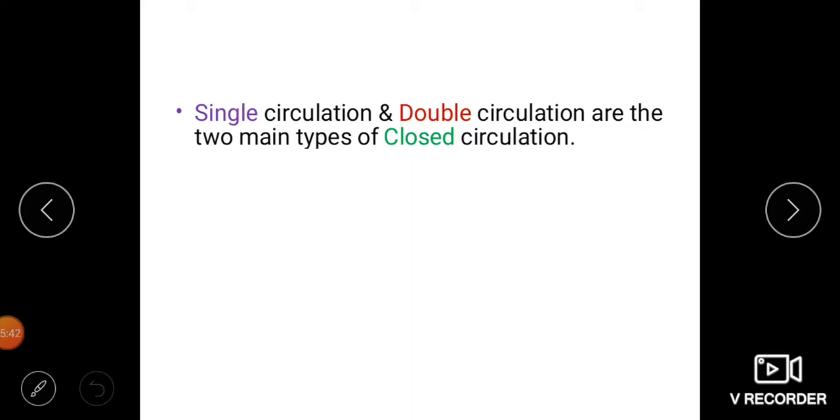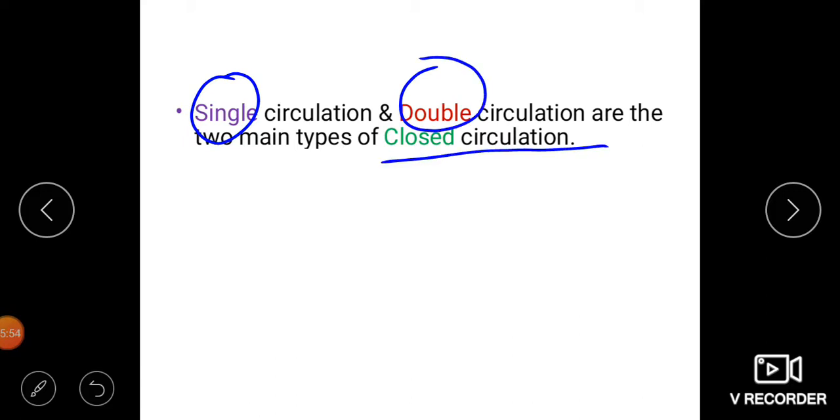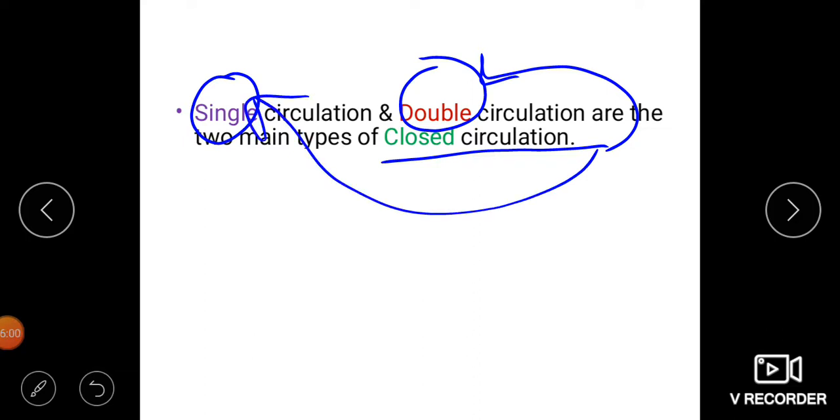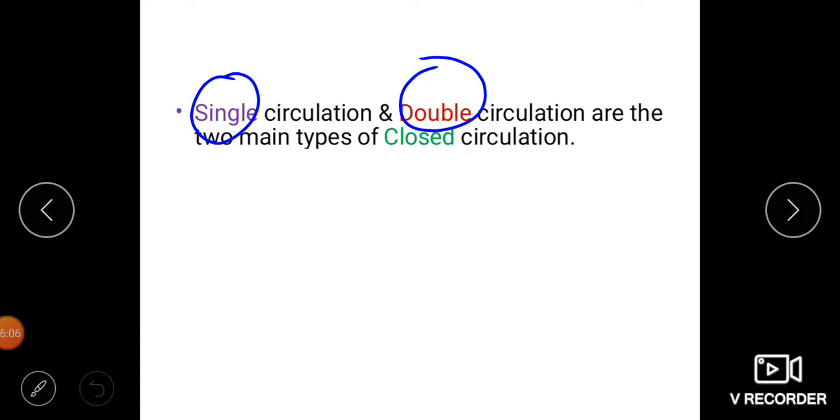Now there are two types of closed blood vascular systems, closed circulation. One is called single circulation and the other one is called double circulation. Single circulation is a 3-mark question, while double circulation is a 4-mark question.